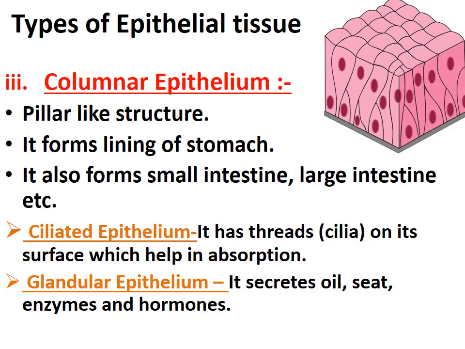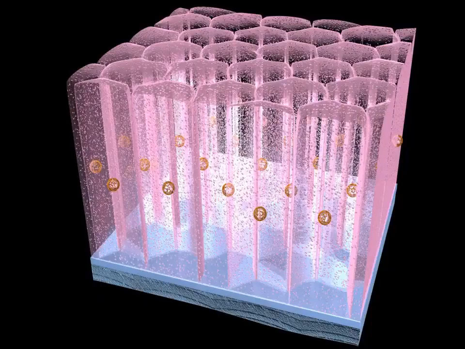So this was about columnar epithelium, a pillar-like structure, and the two subcategories, ciliated and glandular epithelium. You can see the broad picture of columnar epithelium. A pillar-like structure is formed. So this is columnar epithelial tissue, the third type.